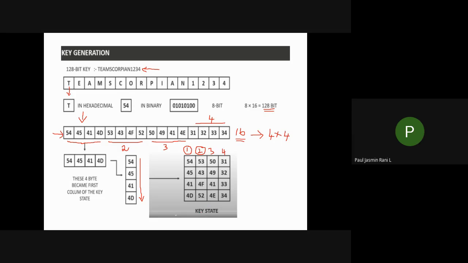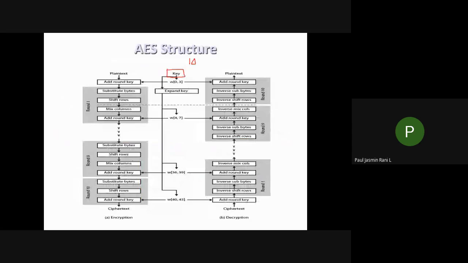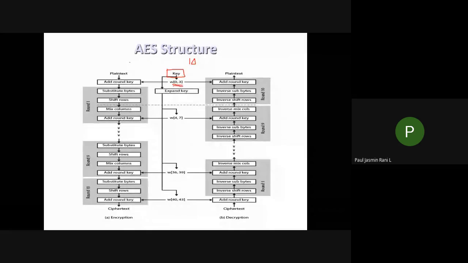We call this the key state, or otherwise this is the first key you have generated, and mark this one as K naught. Listen here: this is the first key we have calculated, which is the 4 cross 4 matrix. That key should be given as input to your add round key. Now you have to take the add round key. Let us see how you will get it, because for add round key you have to get it from your plain text, isn't it? Remember, till now you have generated only one key, which is nothing but the K naught key.